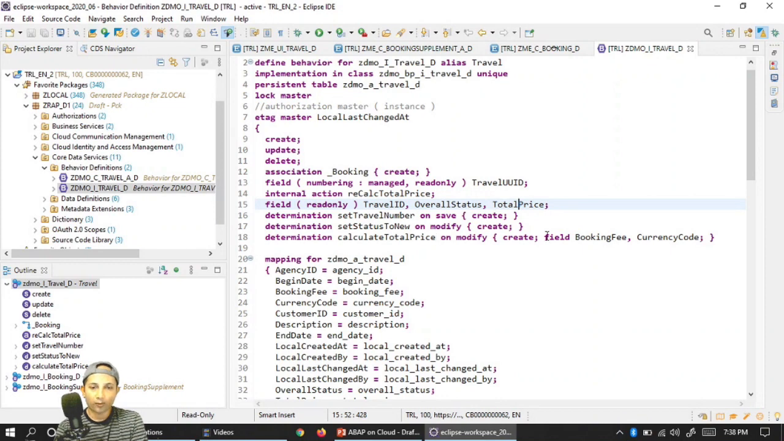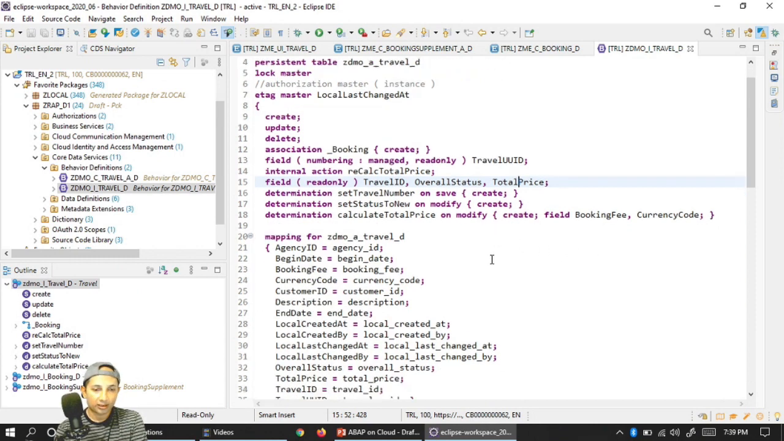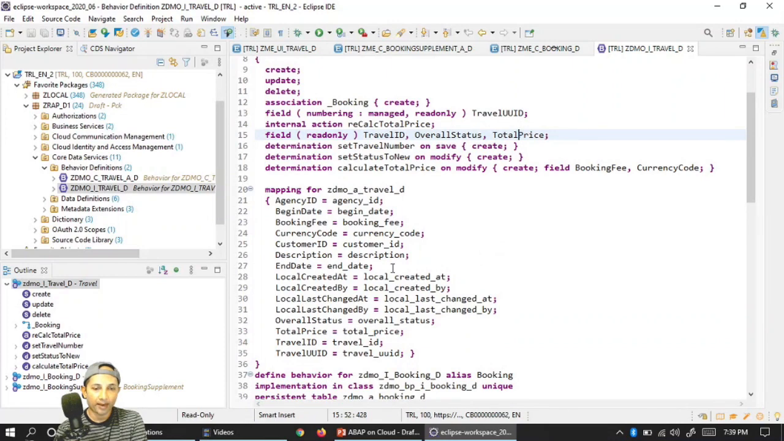Okay, and what are the things I would need during calculations? I would need the booking fee and the currency code, because those are the two details I need to calculate the travel level, I mean the route level, the total price. Okay, so that is pretty much it. Below is kind of a mapping of the different fields, right?